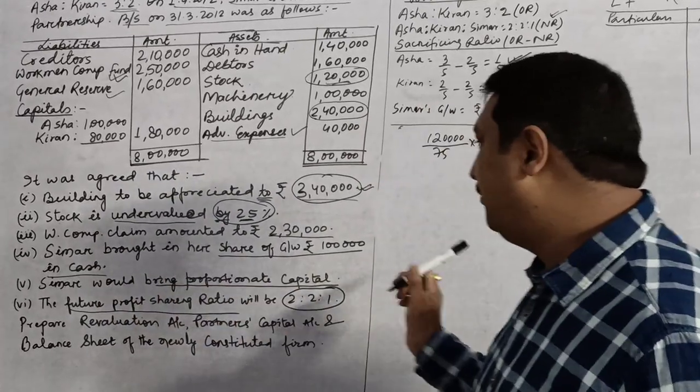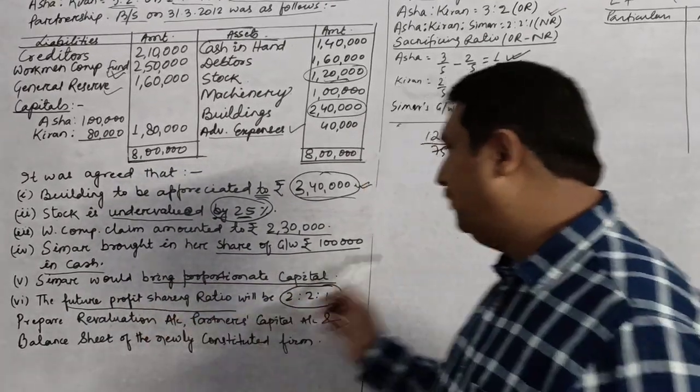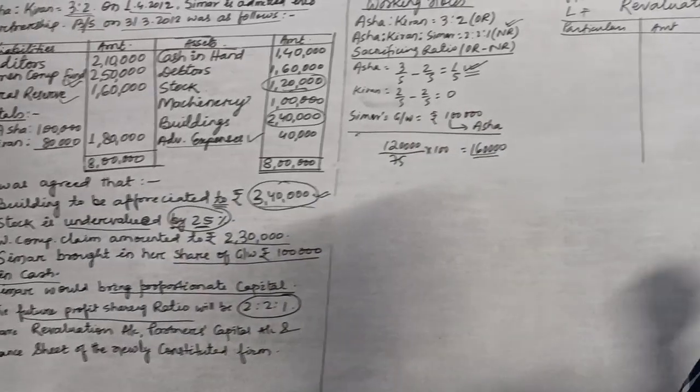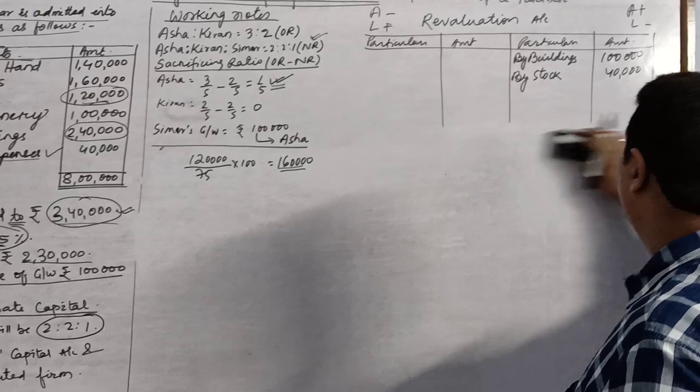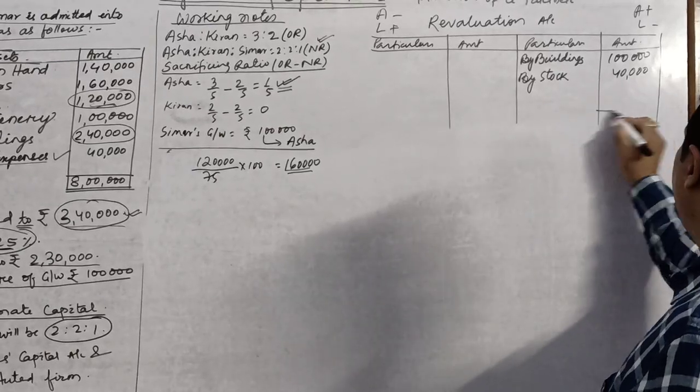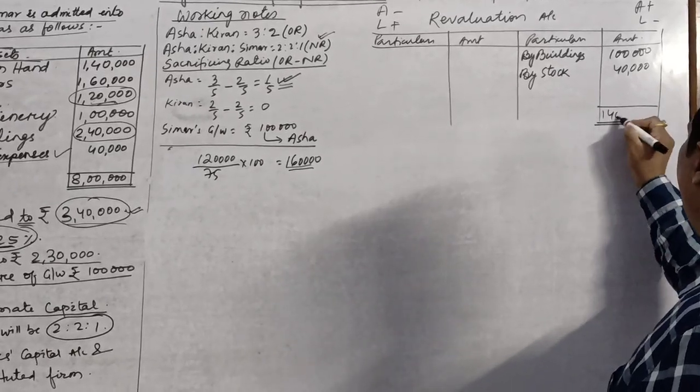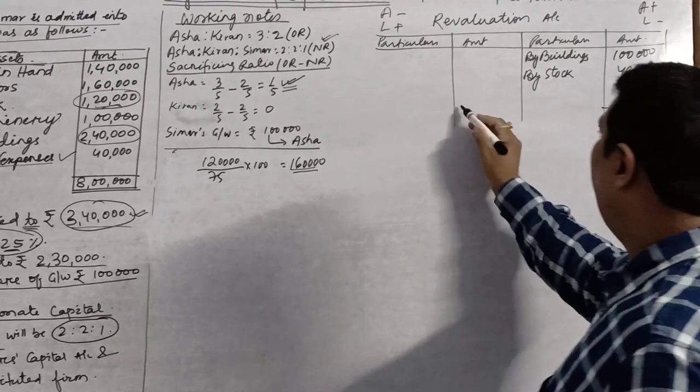Then we have Simmer brought in her share of goodwill. Simmer would bring her proportionate capital. There is nothing else. So we will just distribute these profits amongst the old partners in the old profit sharing ratio. 1,40,000.